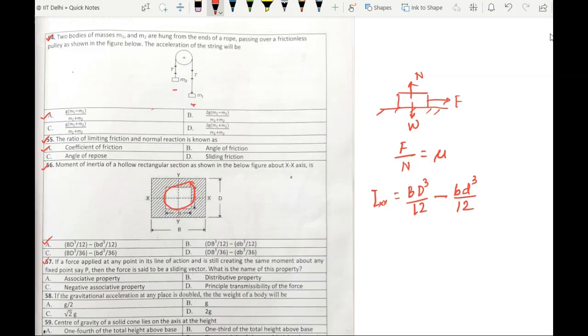Question number 57. If a force applied at any point in its line of action is still creating the same moment about any fixed point, say P, then the force is said to be a sliding vector. What is the name of this property? So the name of this property is called principle of transmissibility of force.